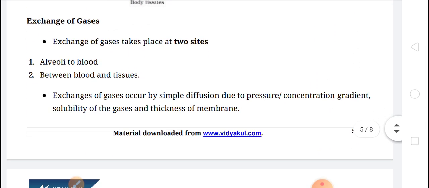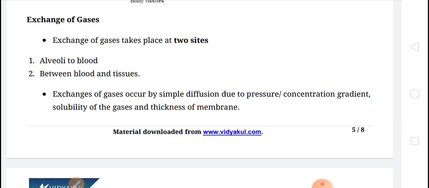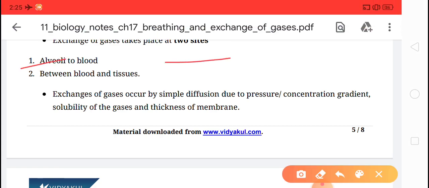Exchange of gases. Exchange of gases has two sides. First, alveoli to the blood, and second, blood to the tissues. So children, as we know, alveoli are the primary site of exchange of gases. The exchange of gases also occurs between blood and tissues. Okay. So very simple question. If it comes, then you can easily give the answer.